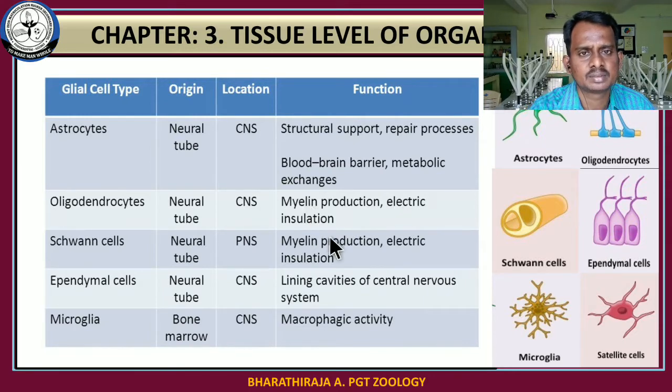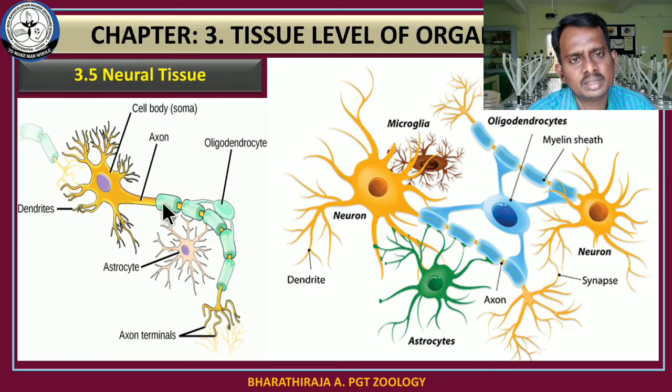This is the structure of the myelin sheath. The myelin sheath is nothing but a covering which covers the axon of the neuron. The covering of the neuron's axon is the myelin sheath, and this myelin sheath is also formed by the oligodendrocytes.